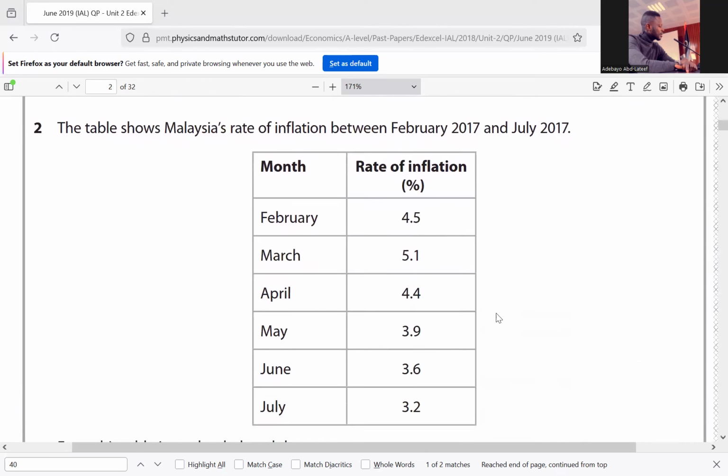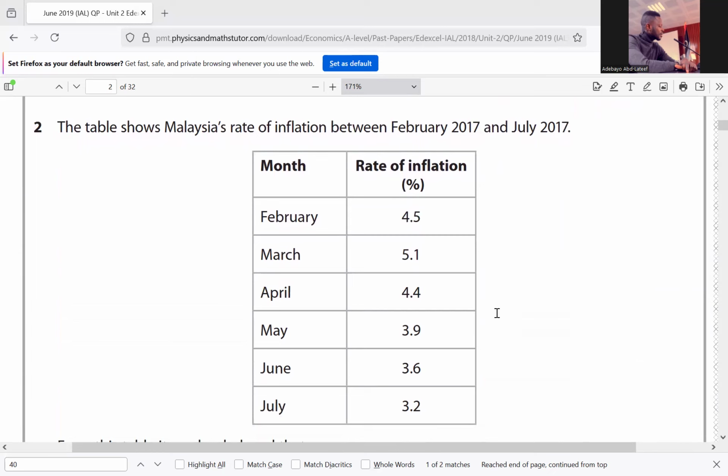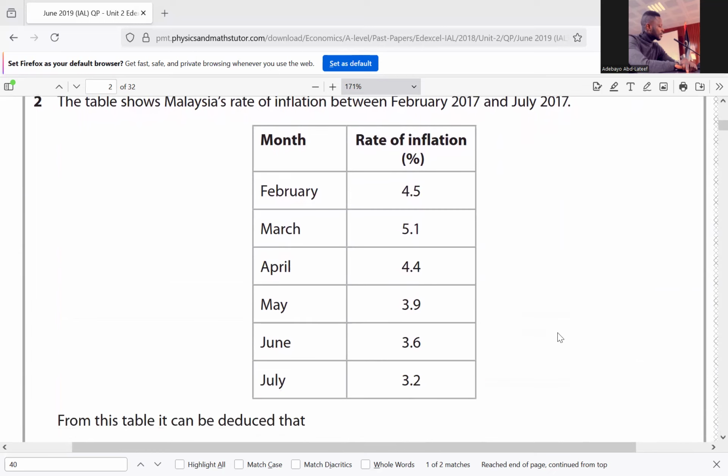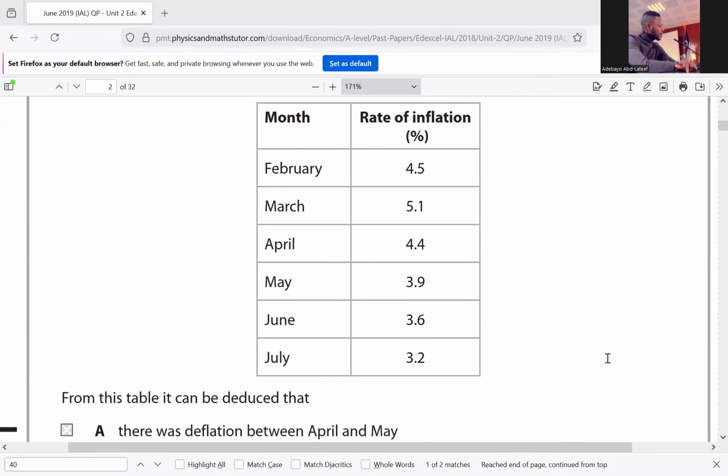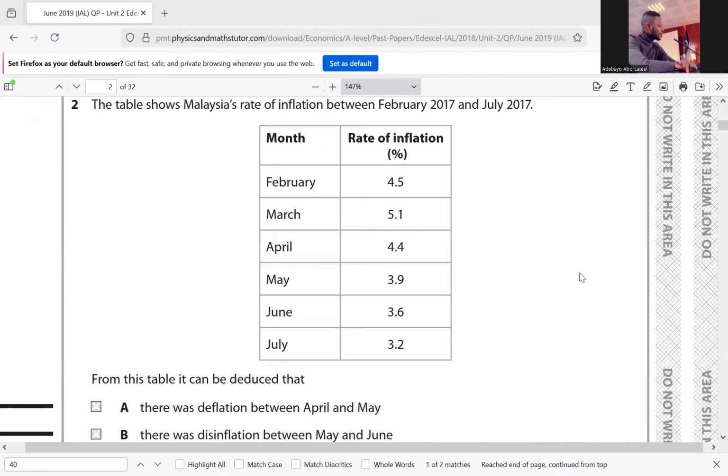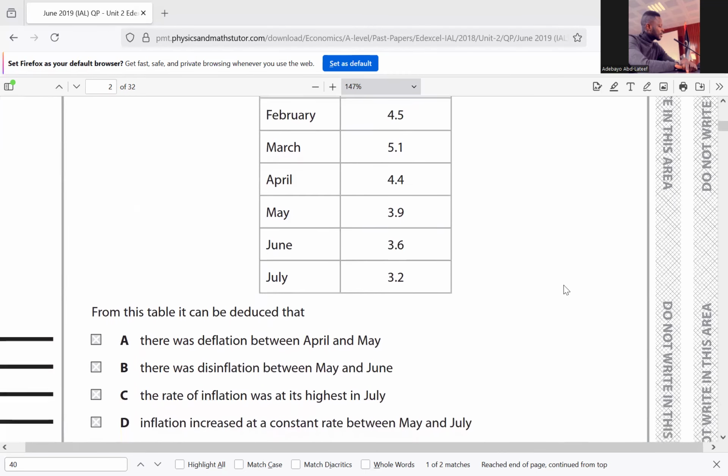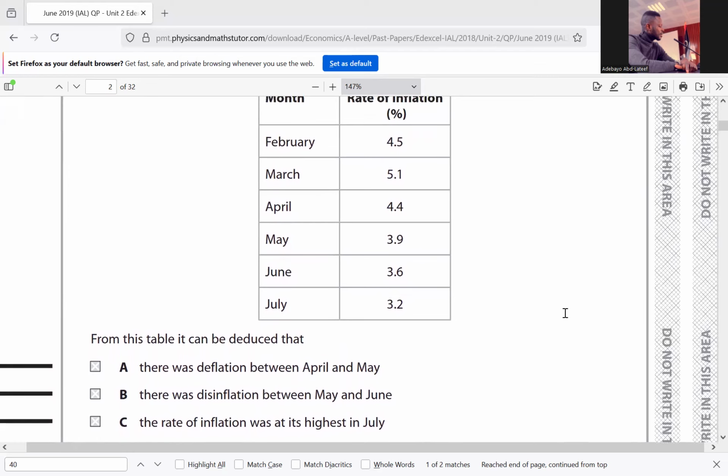Question 2. They said the table shows Malaysia's rate of inflation between February 2017 and July 2017. So we have the table, with rate of inflation of 4.5, 5.1, 4.4, 3.9, 3.6, and 3.2. From this table, it can be deduced that there was deflation between April and May. Deflation is the negative rate of inflation. So there's no deflation at all from February to July. So it is not A.